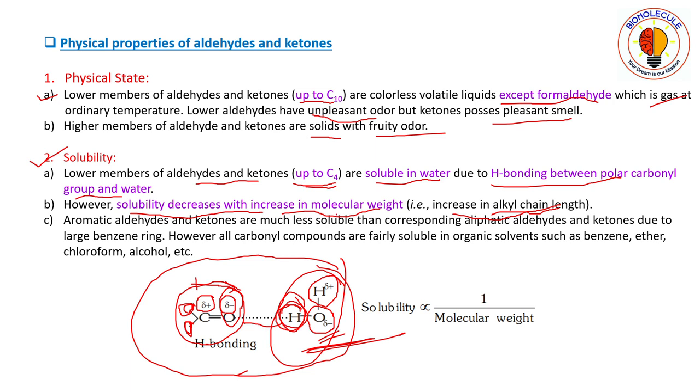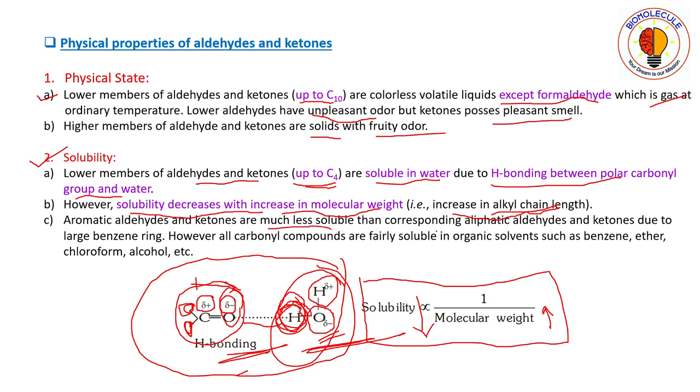So if we increase the molecular weight, the coordination through hydrogen bonding will also decrease. That means the solubility will decrease. That is, the solubility is inversely proportional to the molecular weight. If we increase the molecular weight, then solubility will decrease. Now we can see that aromatic aldehydes and ketones are much less soluble than the corresponding aliphatic aldehydes and ketones due to the large benzene ring.